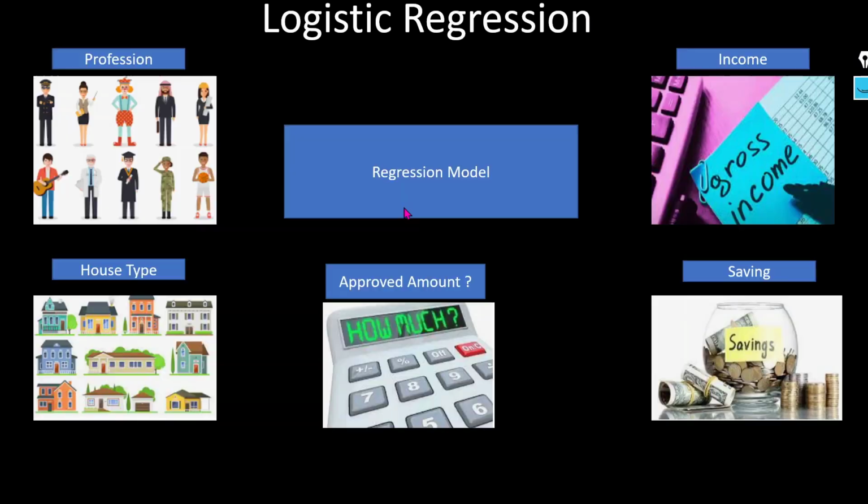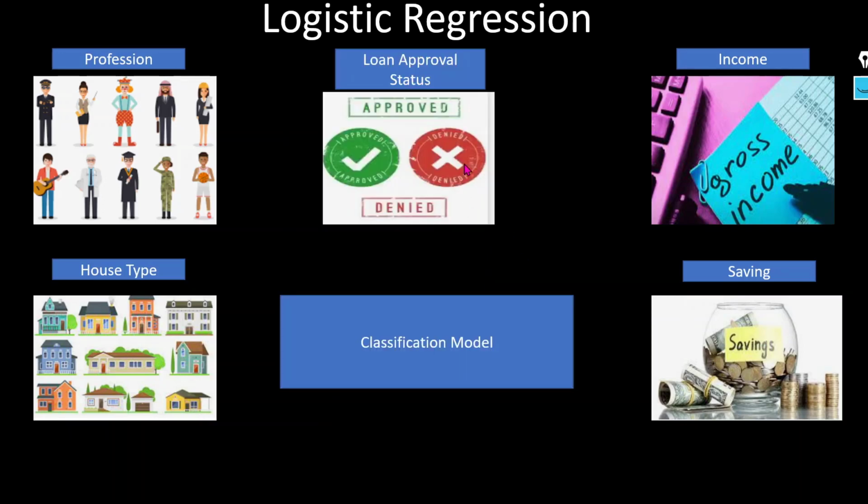This problem can only be solved with the help of a classification based algorithm. Logistic regression is a classification based algorithm, and by using it we can solve this particular problem.